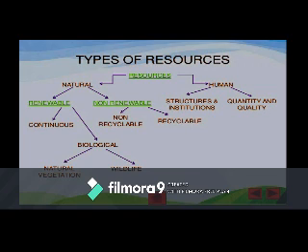Again, if you see the human resource, this can be structures and institutions, and another category is quantity and quality. This is a broad categorization of resources. I have given in this video a flowchart. This will be a great help for you.